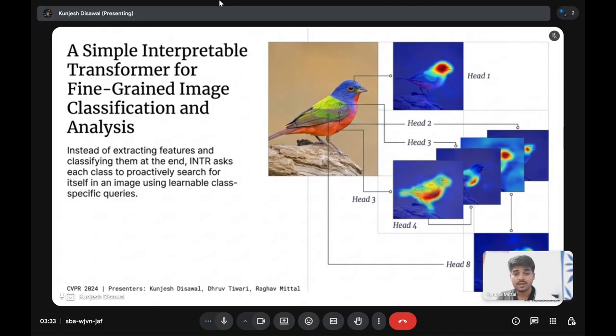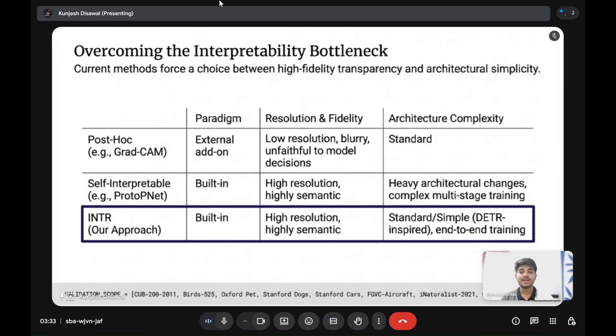and explainable. Now, coming to the methods, we didn't directly choose Grad-CAM or ProtoNet because although they are popular, they have certain limitations. Grad-CAM provides us post hoc heat maps which are often coarse. They indicate where the model is focusing but not which specific feature it is using. Whereas ProtoNet offers us better interpretability through prototypes, but it introduces higher architectural complexity and is harder to train and scale. The approach in our chosen paper, INTR, provides us a better balance. It gives us more structured and meaningful explanations while keeping the model relatively simple and efficient.